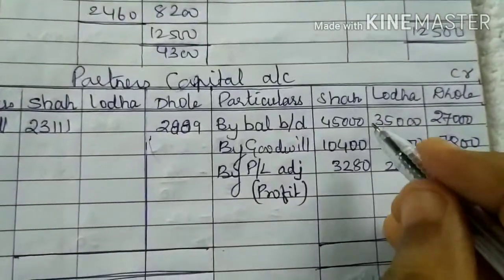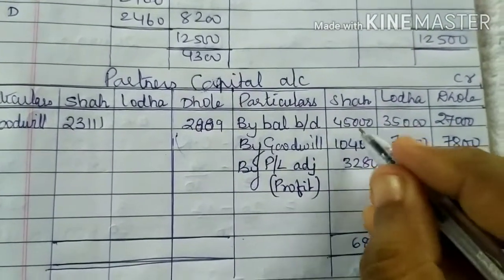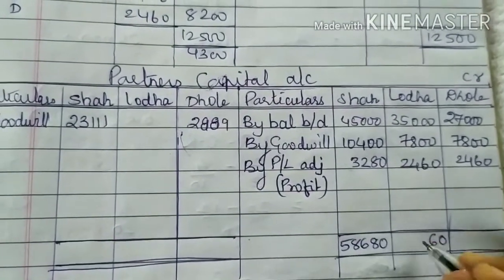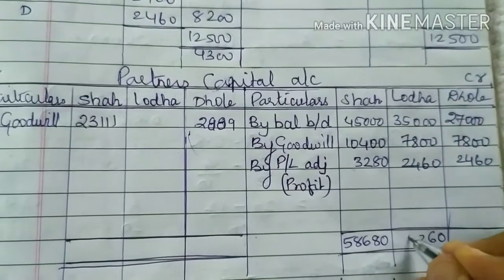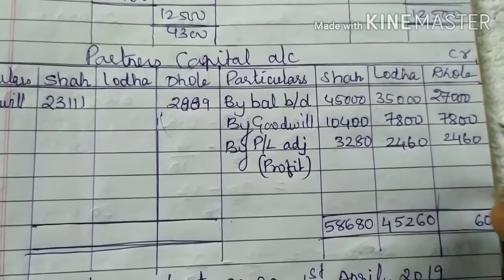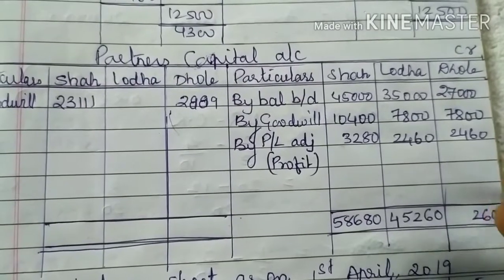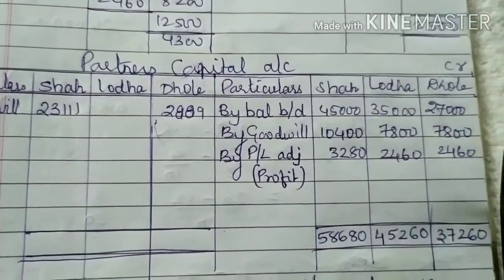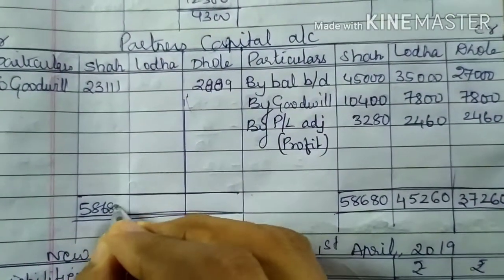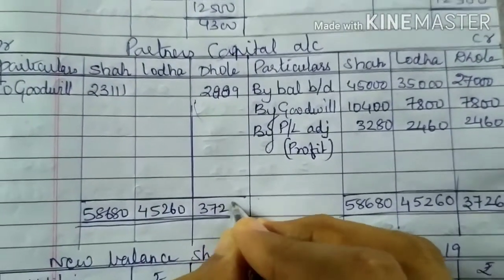So now you add up this. $37,260, $58,680, $45,260, $37,260.